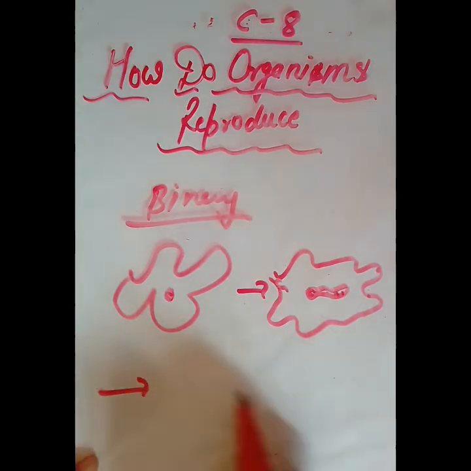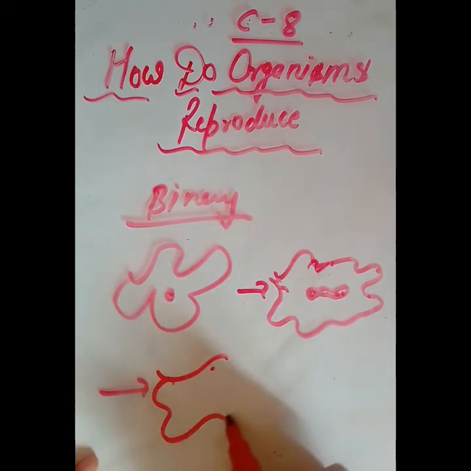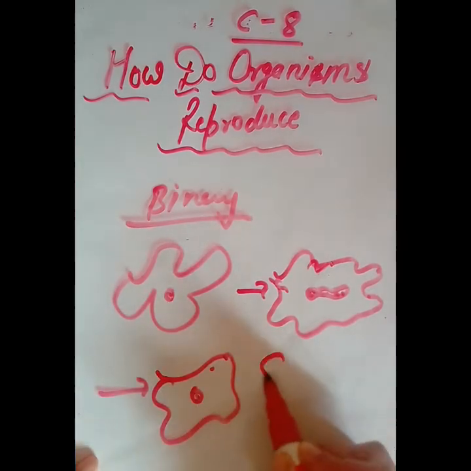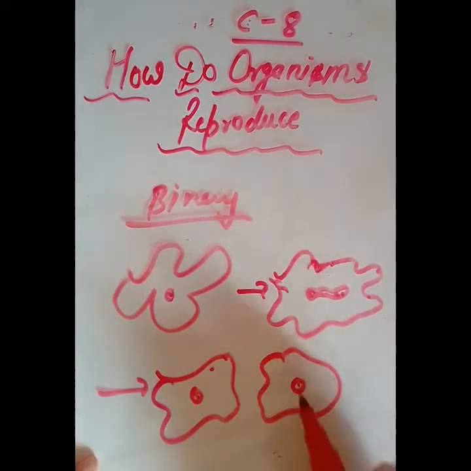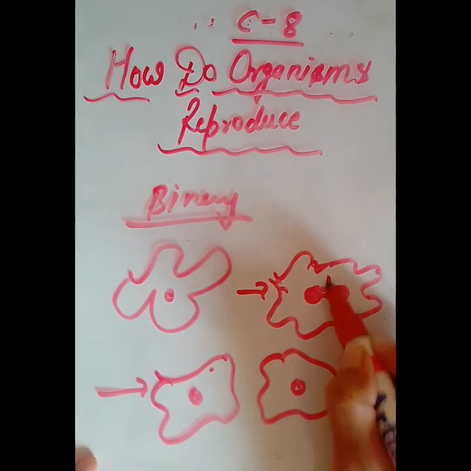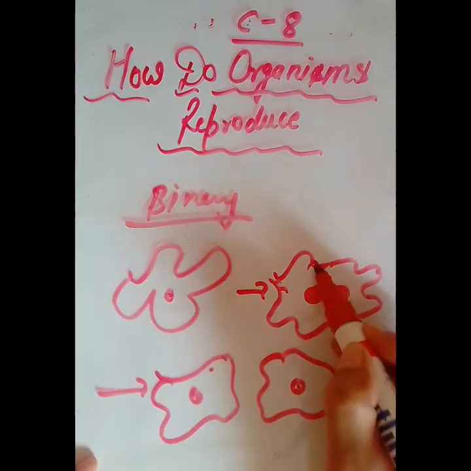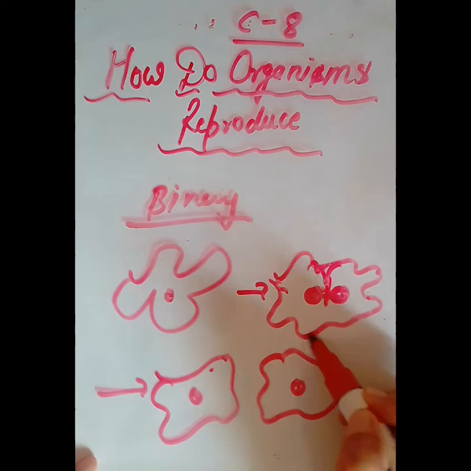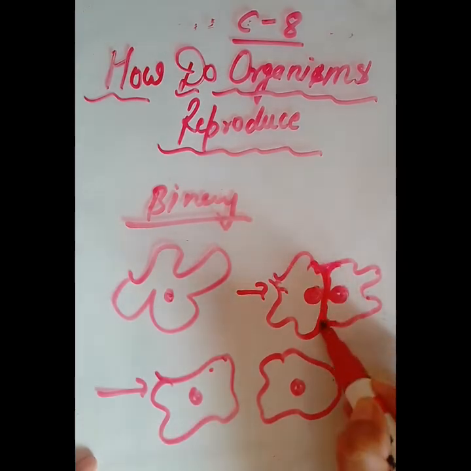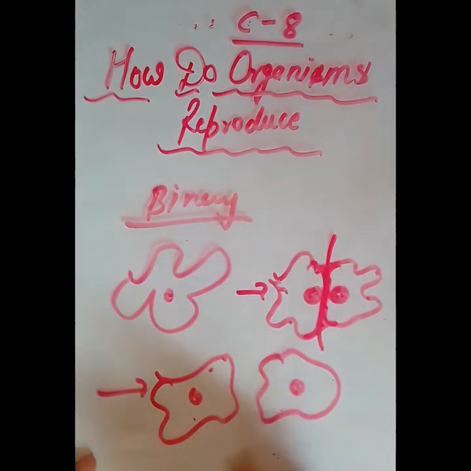Gradually this single amoeba will divide into two. The nucleus will also divide, right? And this wall will deepen here, constriction, and two cells will be released.